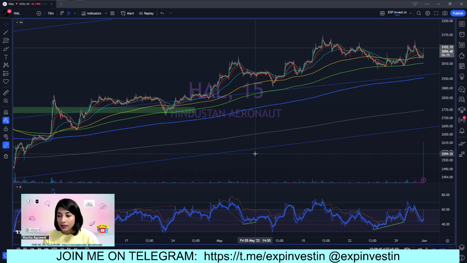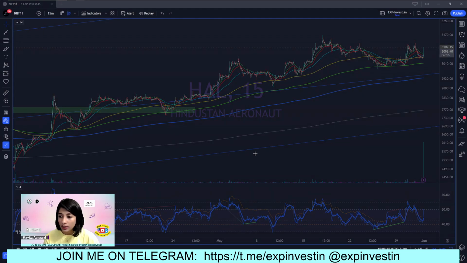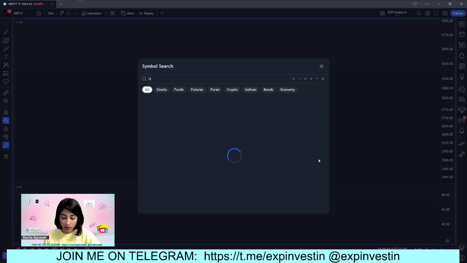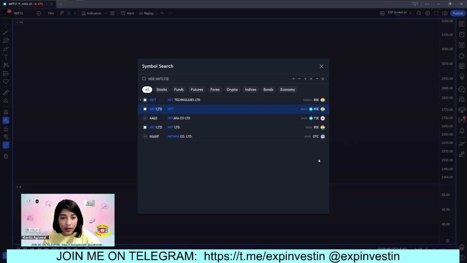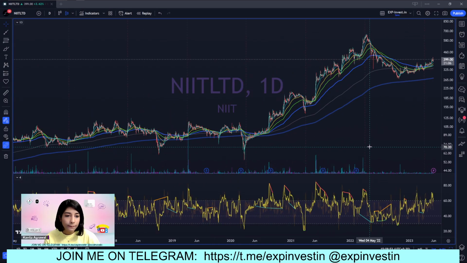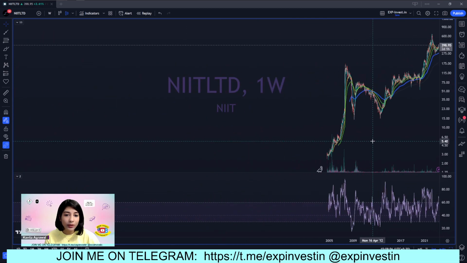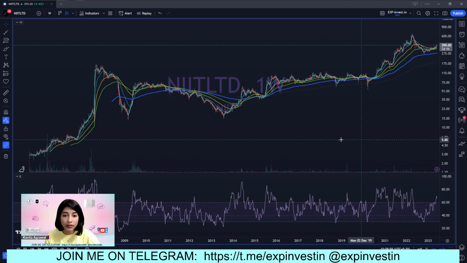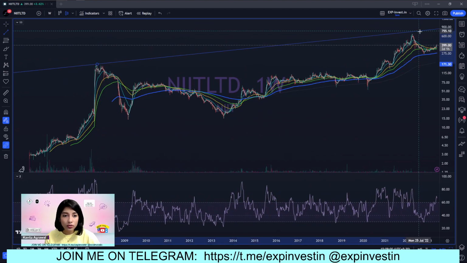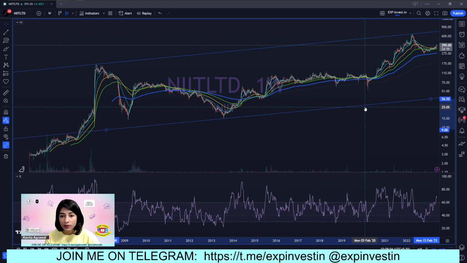So we have Karthik G today. He's asking about NIIT Technologies and Kotak Bank. So let's take a look at NIIT first. So Karthik ji, I'm guessing that you want to make a fresh position in this stock. So let me quickly draw my trend lines here so I can help you better.